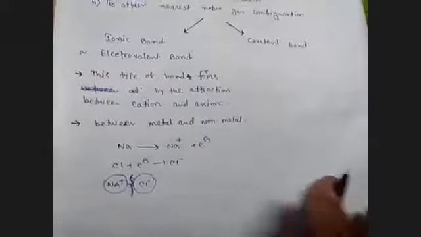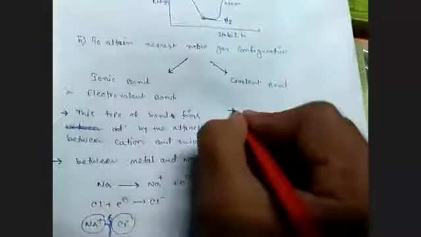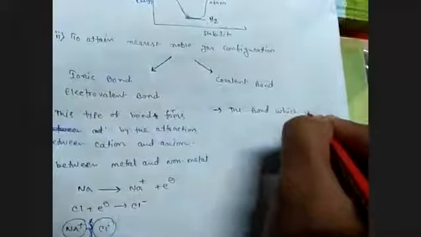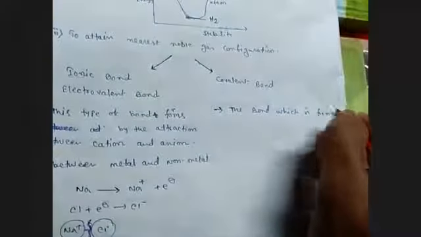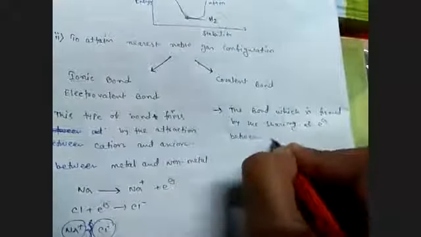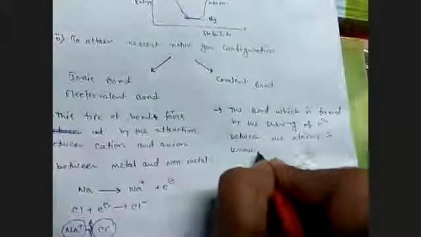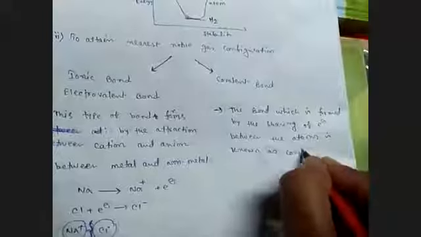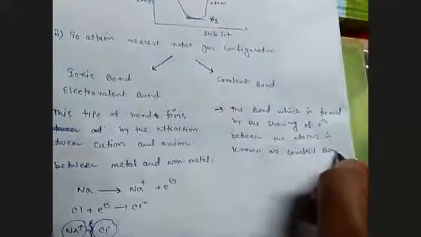Okay. But covalent bond, this type of bond forms. The bond which is formed by the sharing of electron between the atoms of element is known as covalent bond. Now remember one thing,